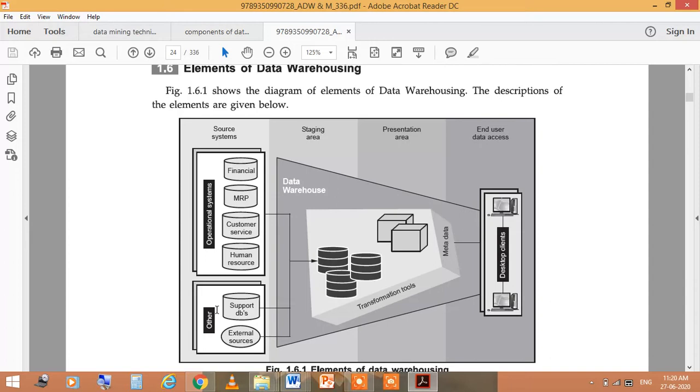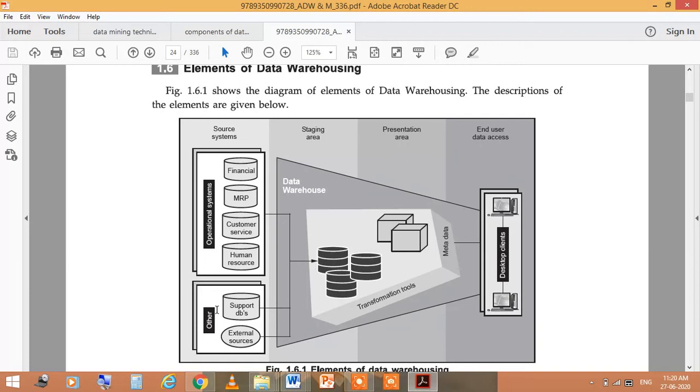Now after collecting the data from the source system, these are basically heterogeneous sources. What I told you is that in the data warehouse, the data comes from heterogeneous sources, meaning different sources.